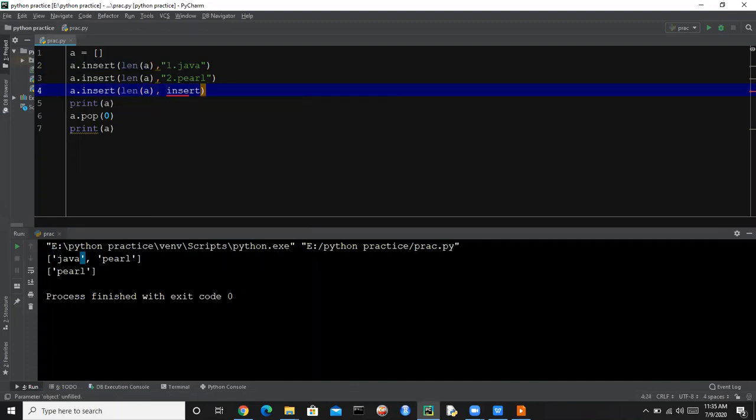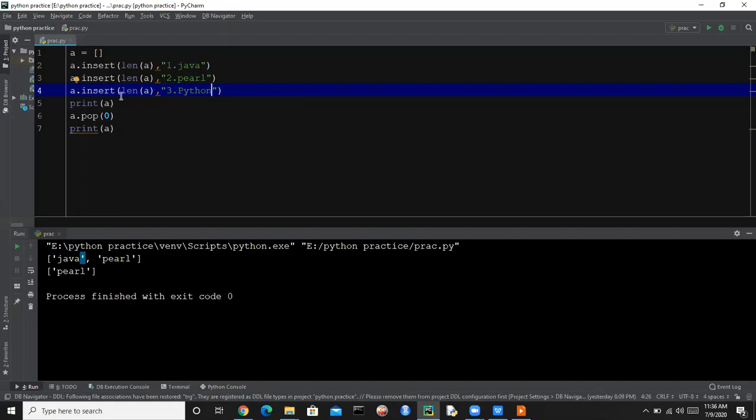We need to add these items at the last position, as Java comes first, then Perl comes second, and the third one will be Python, at the third position. So we are writing len a because of indexing. len a is equal to 0 for first, len a is equal to 1 for second. The index starts from 0. So we are having Java at 0 position, Perl at second, and the third one, that is Python, at the third position.